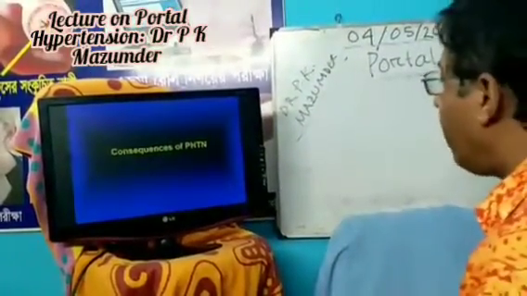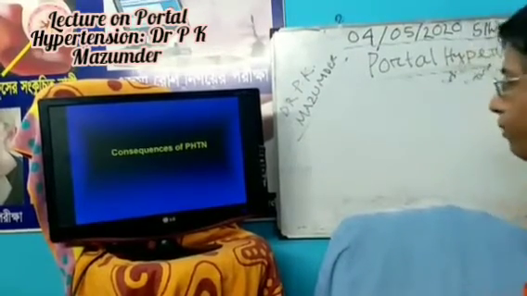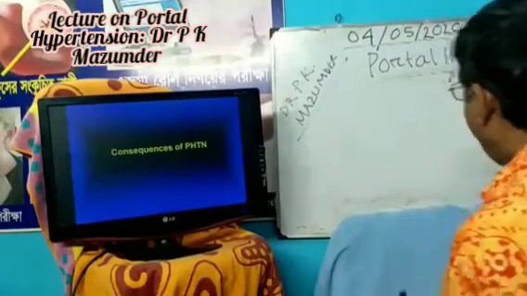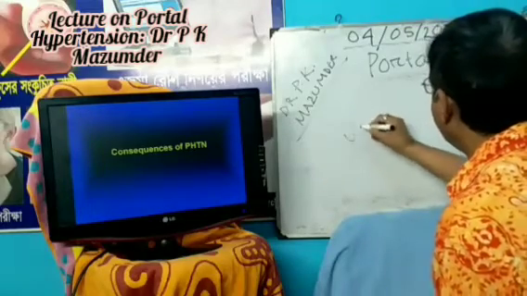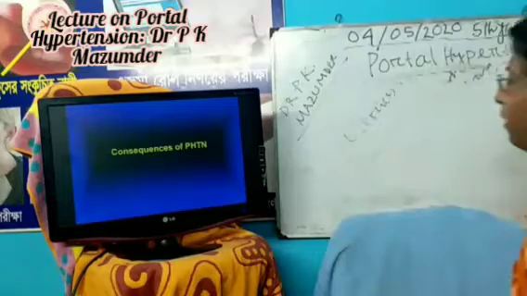Now, the consequences of portal hypertension. What is the consequence of portal hypertension? If you know the pathophysiology, what happened? The patient develops varices. Why do varices develop?